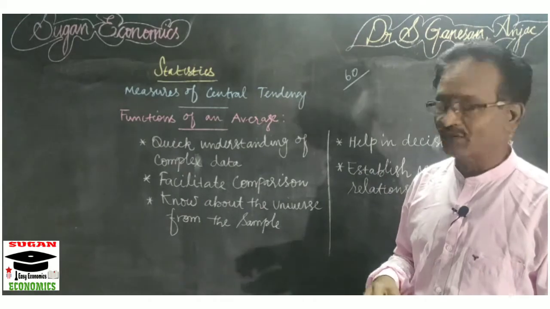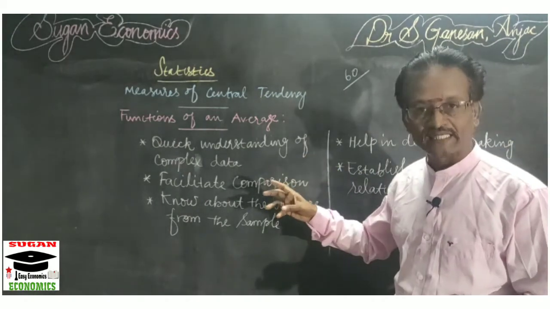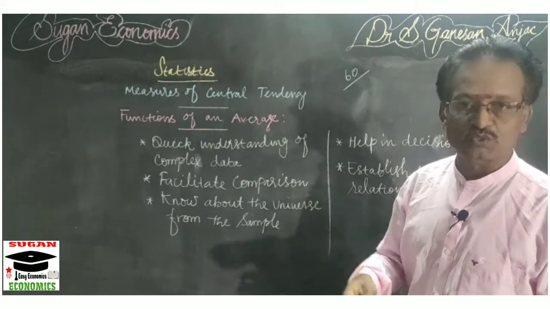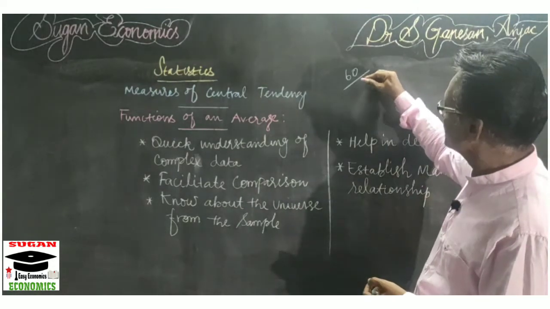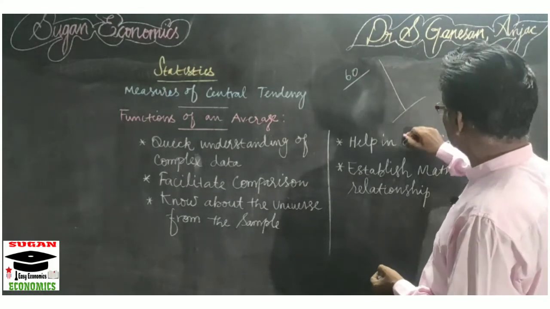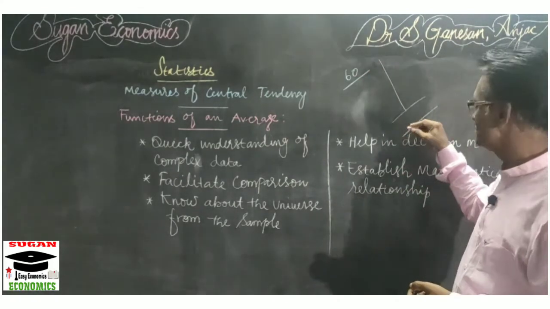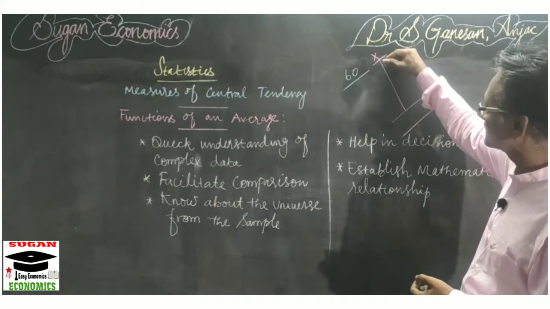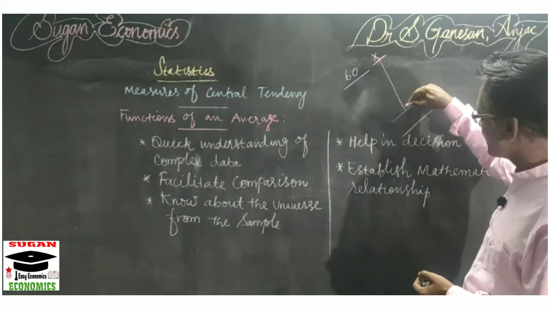So how can we understand the marks obtained by the group? Suppose we take the marks as x, with the marks of the 60 students entered here.